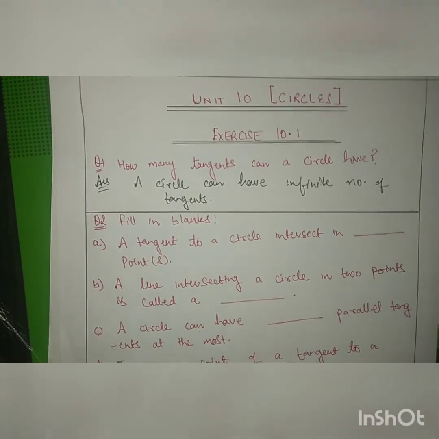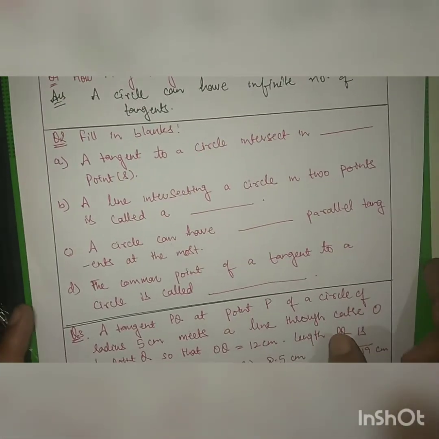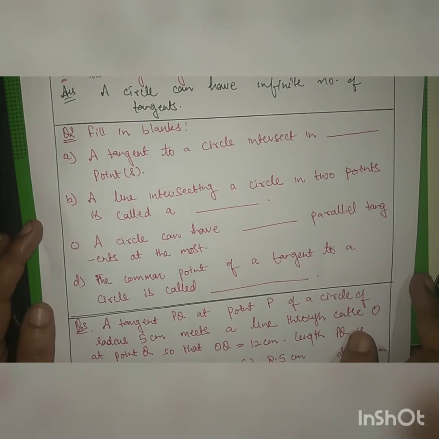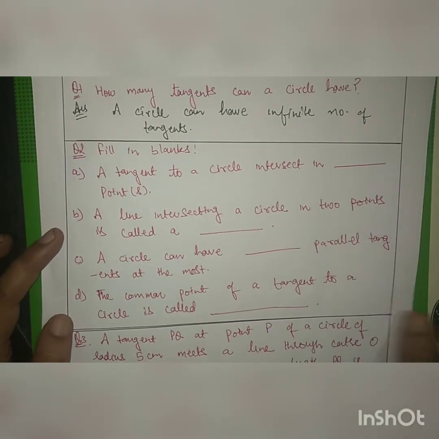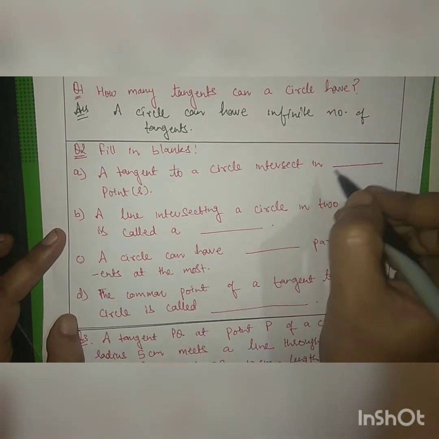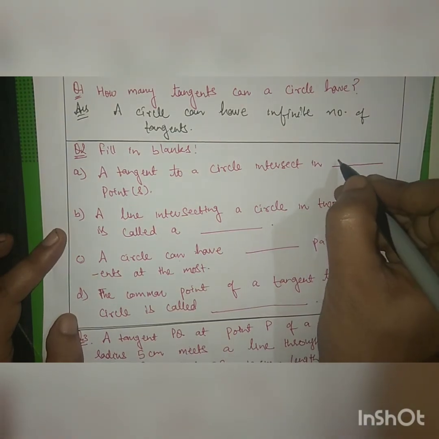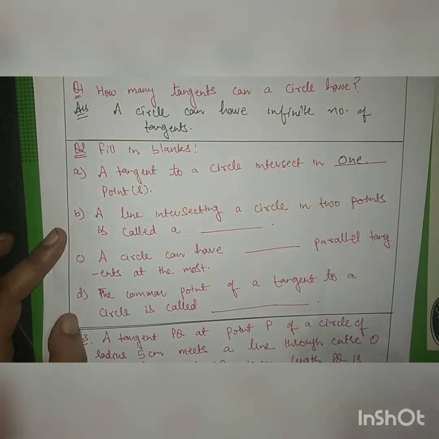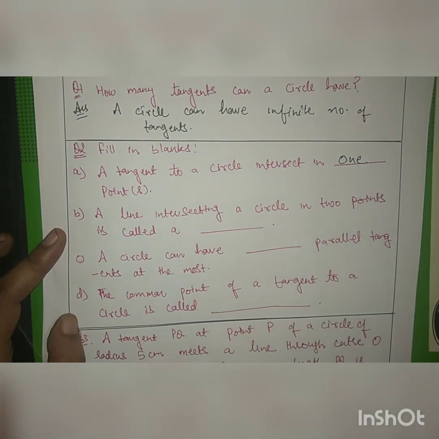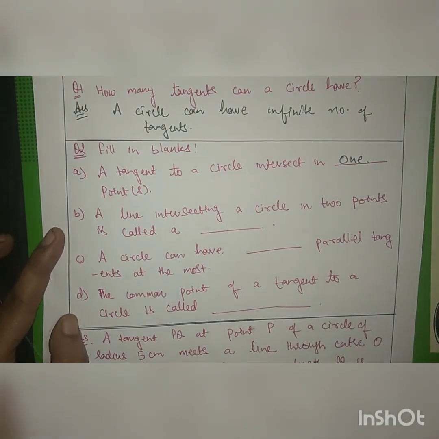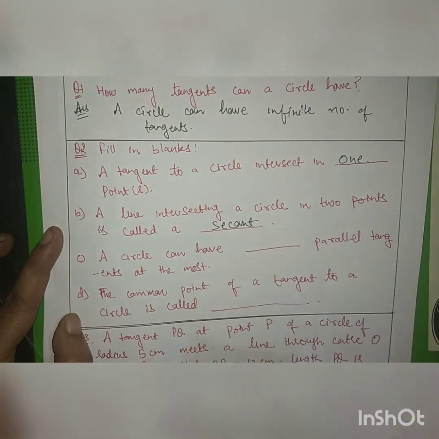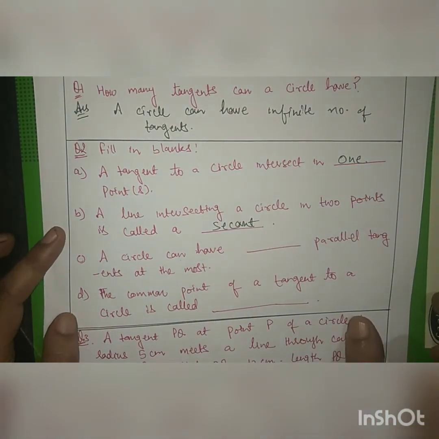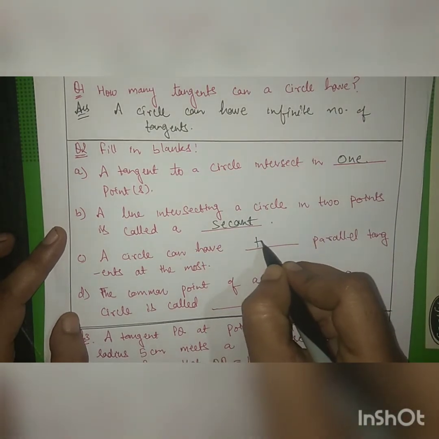Next, let's come to question number 2. A tangent to a circle intersects it in dash points. As we studied in the introductory information, a tangent intersects the circle at only one point, so the answer is one. A line intersecting a circle in 2 points, as we know, is a secant. And a circle can have two parallel tangents